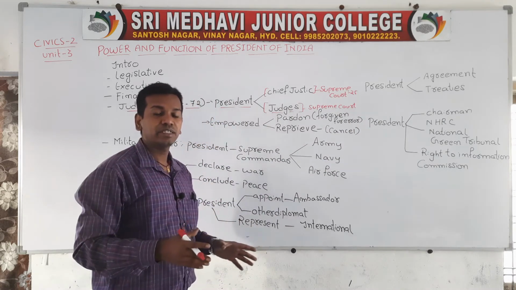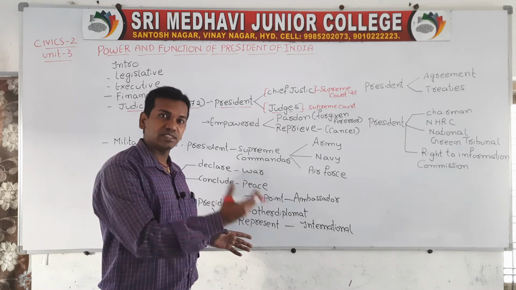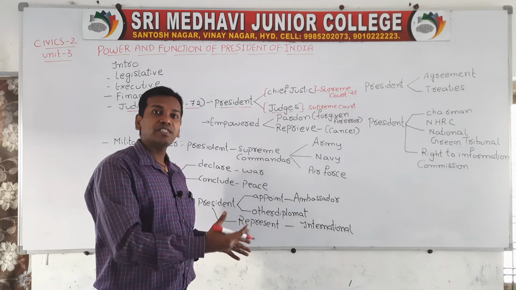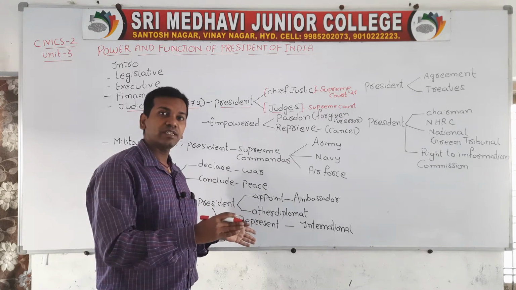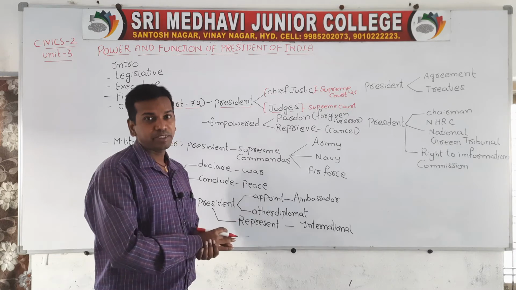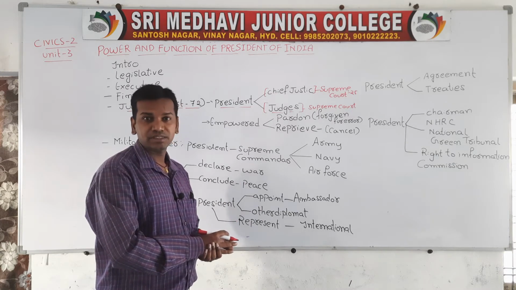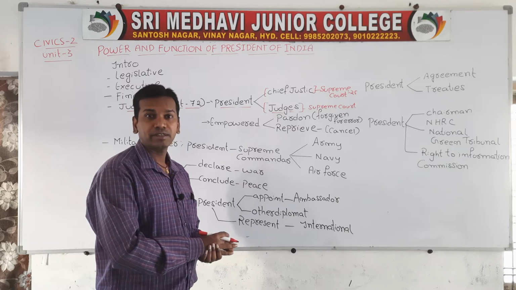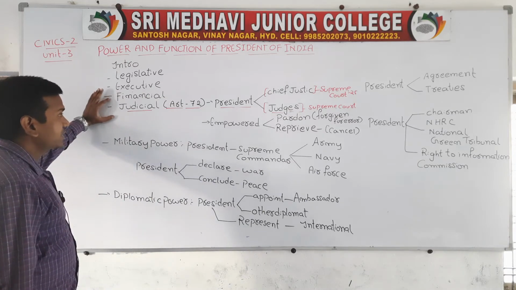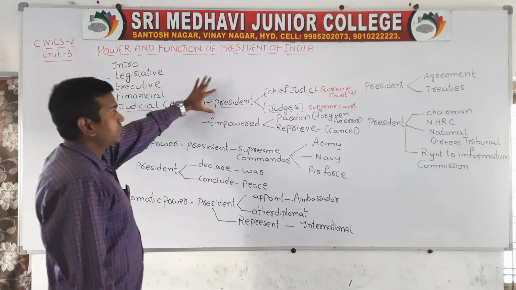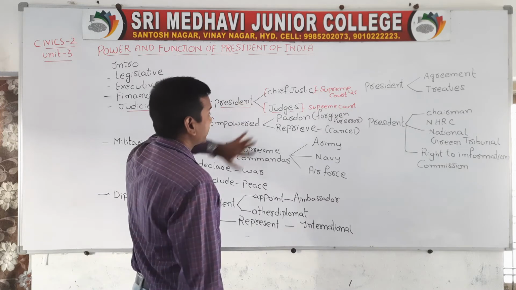The president will appoint different important positions, such as chairpersons, chief justice and judges, but the president has no power to remove the judges. Removing the judges is under the control of the Parliament only. Parliament has the power to remove the judges. Appointment is under the control of the president, but removal is under the control of Parliament. Okay, this is one point. So according to Article 72, the president will appoint the chief justice and the other judges of the Supreme Court.